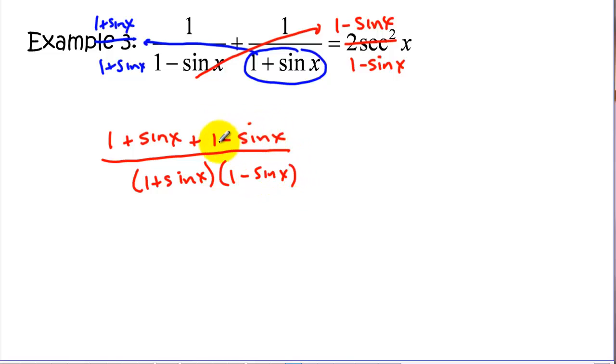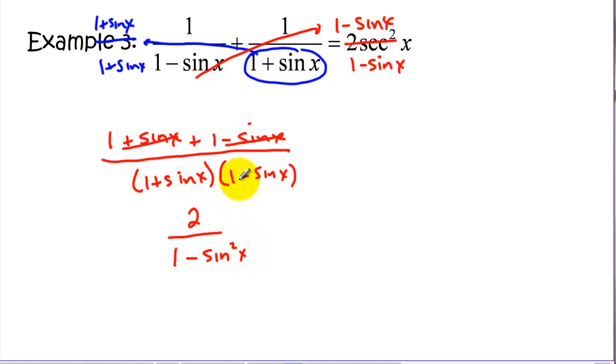On the top we have two 1's that will combine together. And we have plus sine of x and minus sine of x. They're going to cancel out. And on the bottom we can FOIL this out. Now this is the factored pattern of a difference of two squares. So if you factor that out, you get 1 minus sine squared of x.